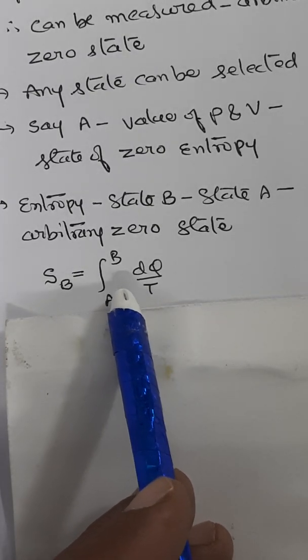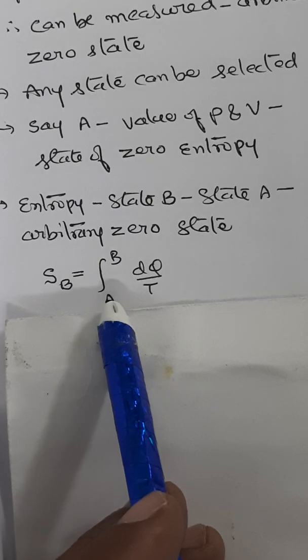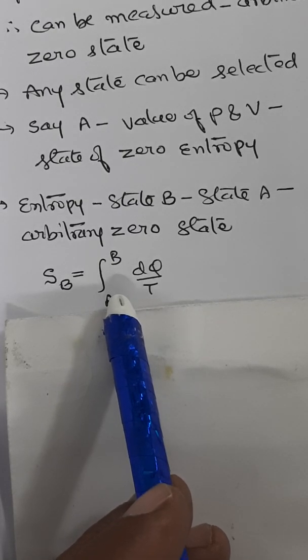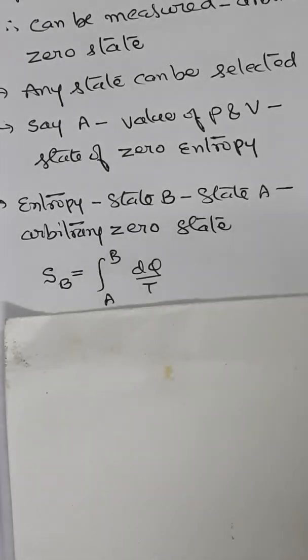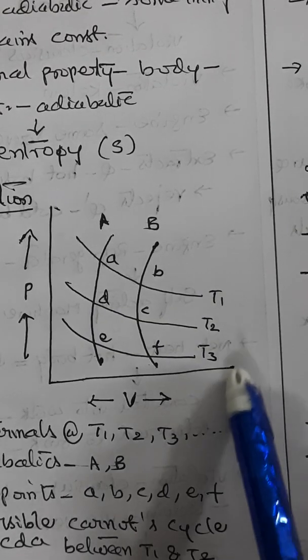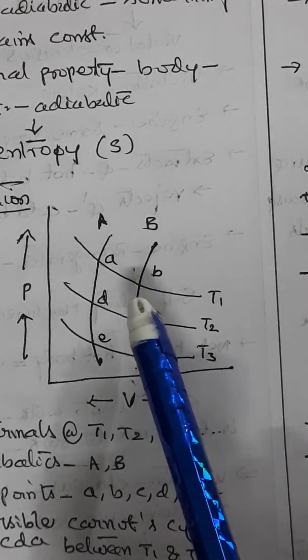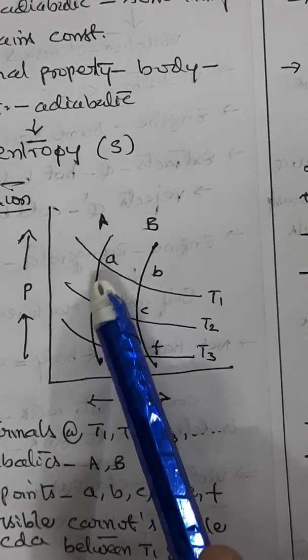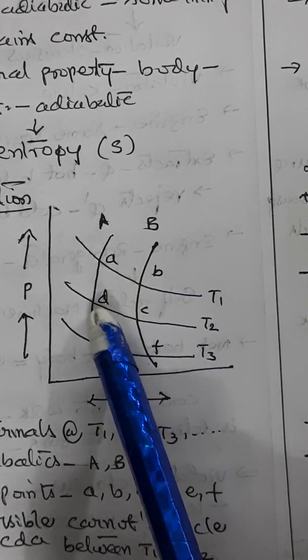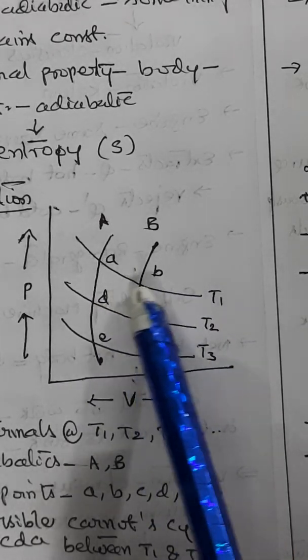Now to evaluate this integral, we select the reversible path. How do we take the reversible path? On the entropy diagram, like from D to B, how do we take a reversible path?